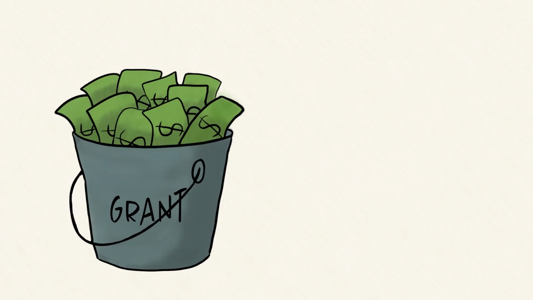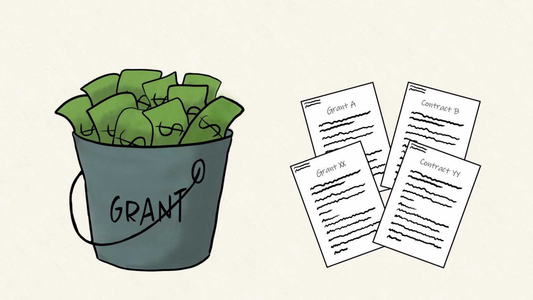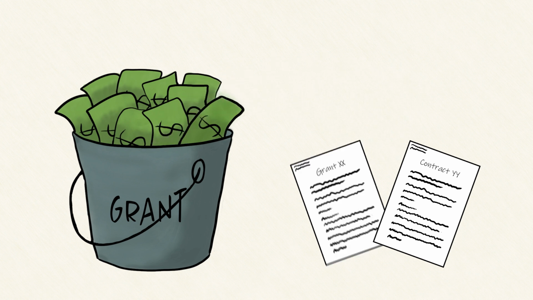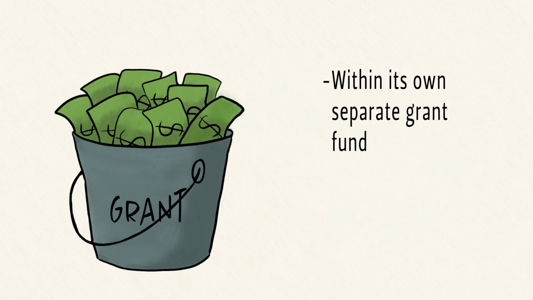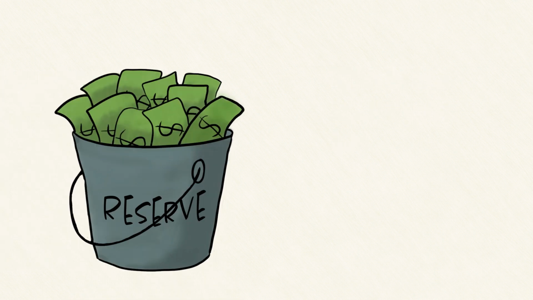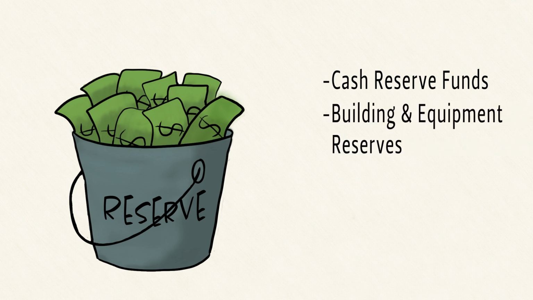Grant funds are multiple different funds that come from multiple different funders. Each separate grant will most likely be within its own separate grant fund. Reserve funds, otherwise known as cash reserve funds. You will also find building and equipment reserves in different funds outside of your operating budget and auxiliary funds.